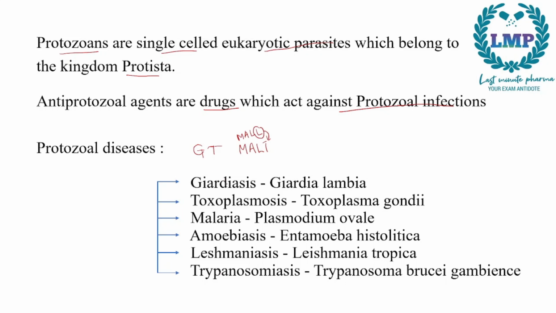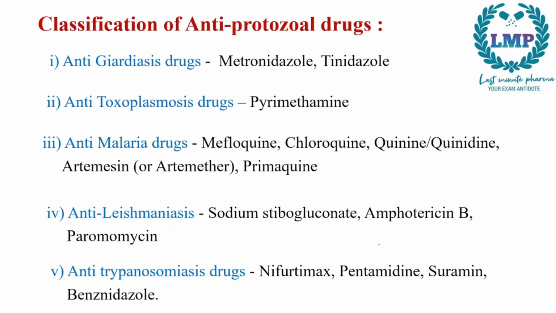Now giardiasis is caused by Giardia lamblia, toxoplasmosis by Toxoplasma gondii, then malaria by Plasmodium ovale, Plasmodium falciparum, Plasmodium vivax, and many others. Next, amoebiasis by Entamoeba histolytica, leishmaniasis by Leishmania tropica, trypanosomiasis by Trypanosoma brucei gambiense.